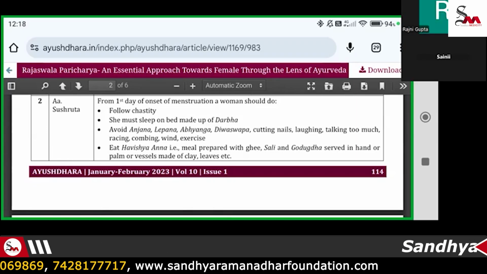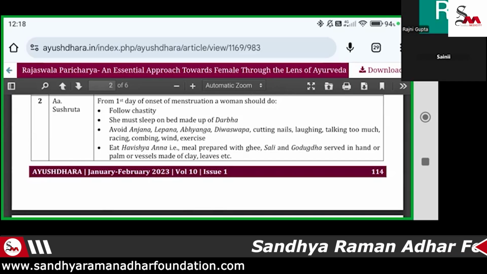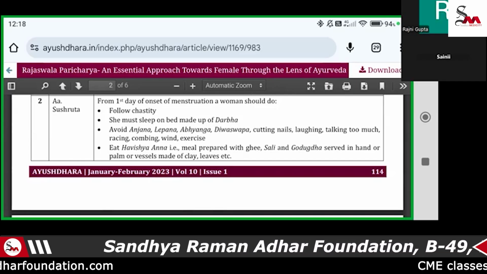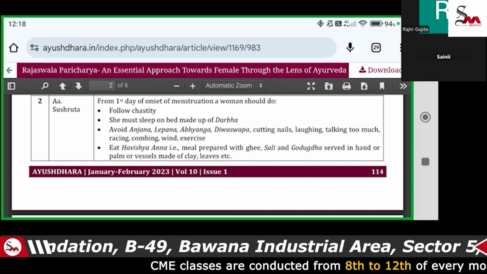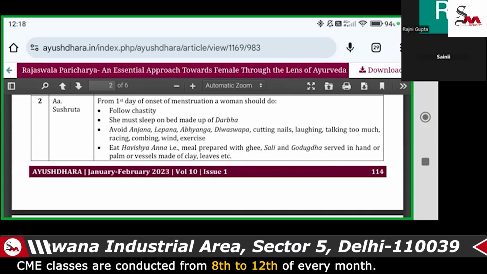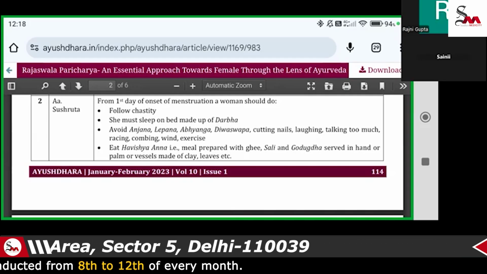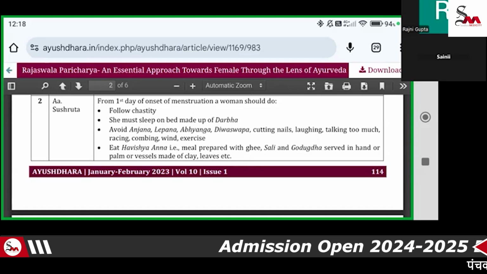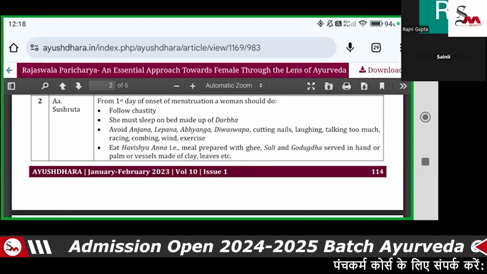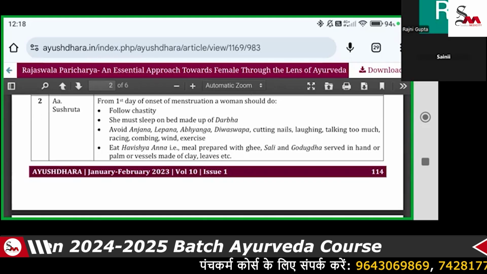Eat food prepared of shali, that is shastika shali, which is a high protein diet. It can be mentioned that the meal prepared with ghee is a lot of lubricant for the snehana purpose. The patient can add snehana, shali, and godugdha. They can also make a kheer.